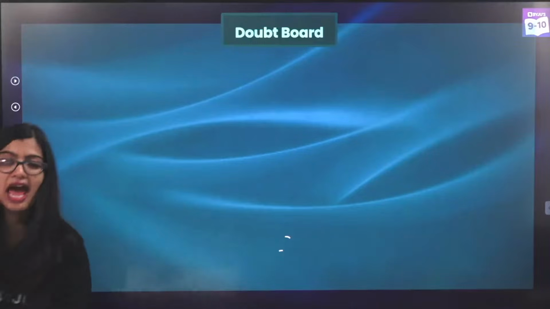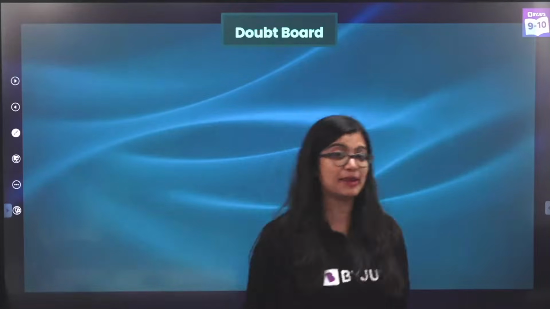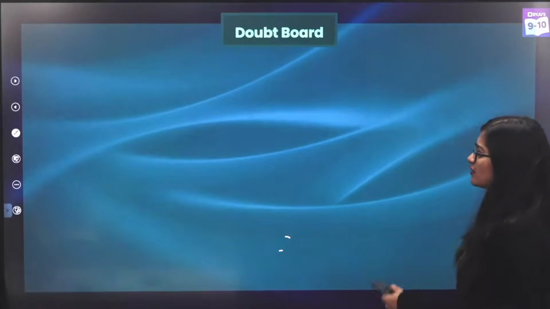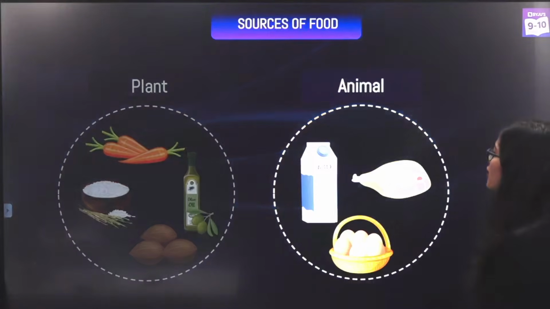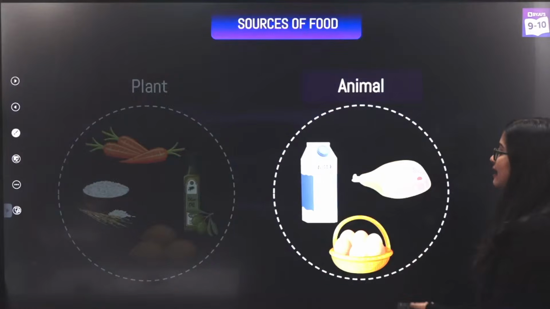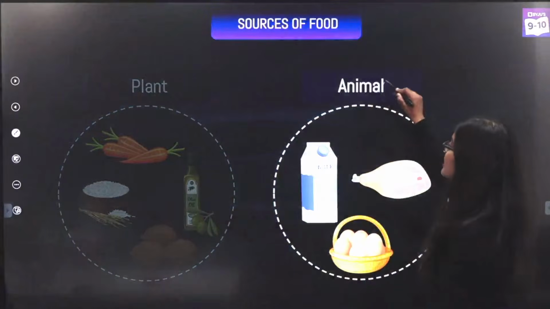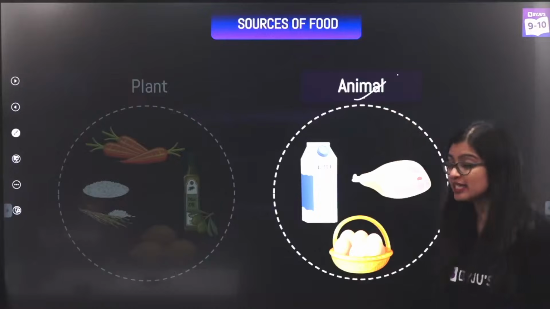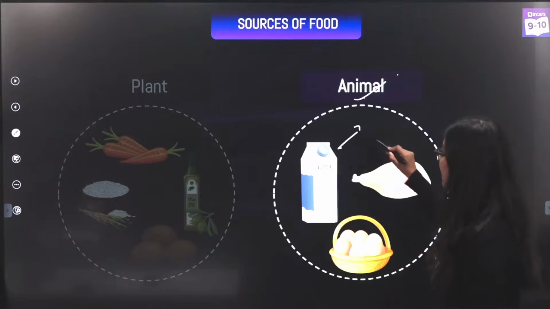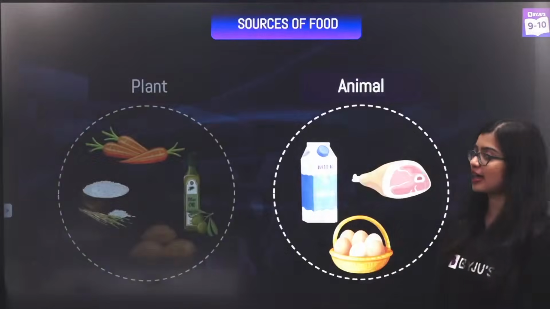Okay, it's very simple. Animal husbandry, we've already covered it separately. But now that we've understood all of this, this should become easy peasy. So moving on to animal husbandry, we know that we are talking about large scale manufacture of animal based food products. So we have milk, meat and eggs, right?